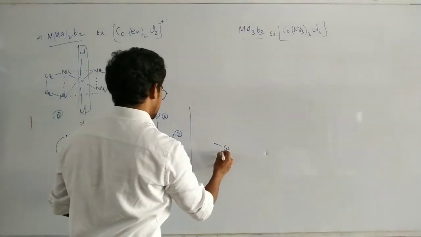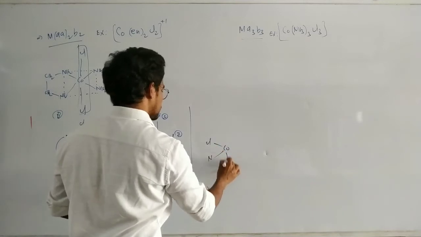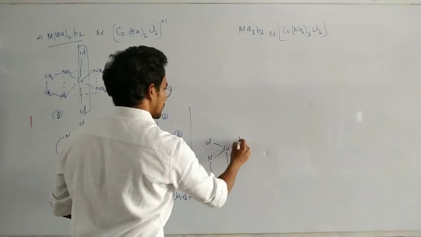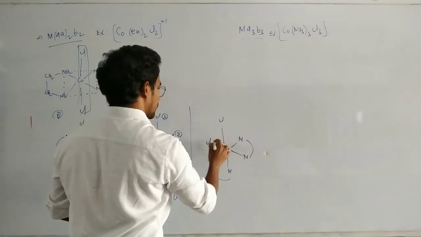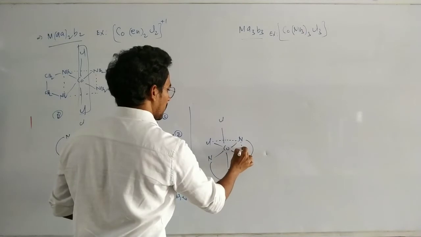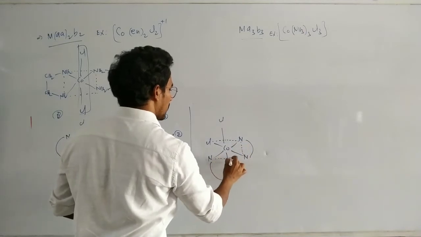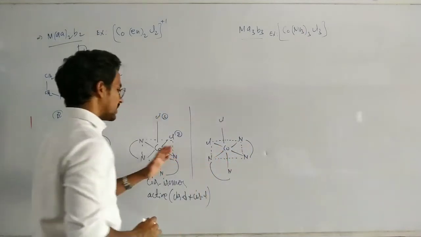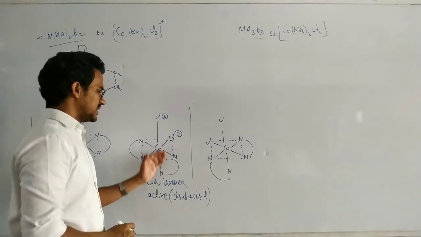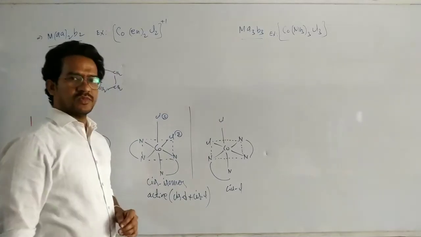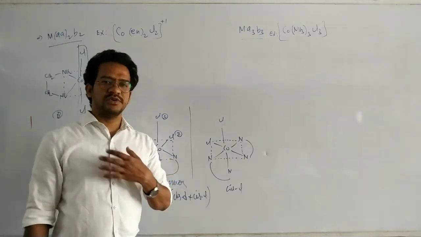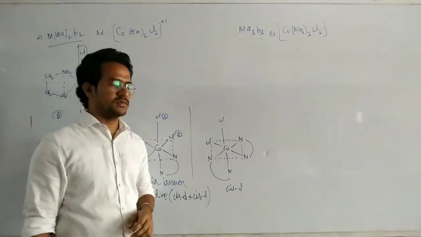So here Co, Cl, nitrogen, nitrogen. These two are mirror images. Suppose one is cis D, the other is cis L. Generally we know that every optically active compound exists in two forms.